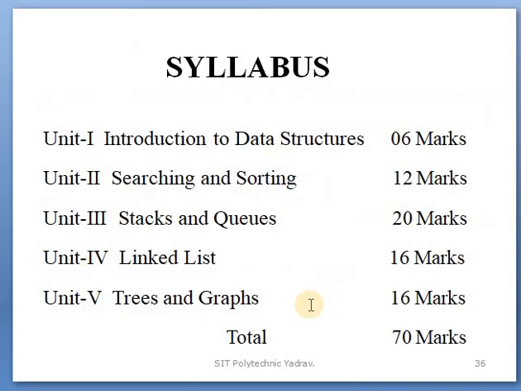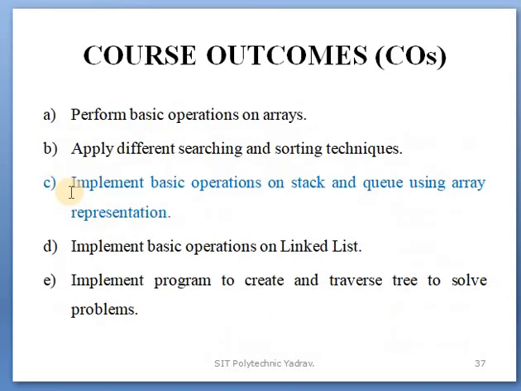Okay. After that, the syllabus for our subject you already know. In it there are 5 units. We start unit number 3, stacks and queues, for 20 marks. Unit number 1 and unit number 2 are already completed. Course outcomes means what you will achieve after the completion of the course. After unit number 3 you will be able to implement basic operations on stack and queue using array representation.